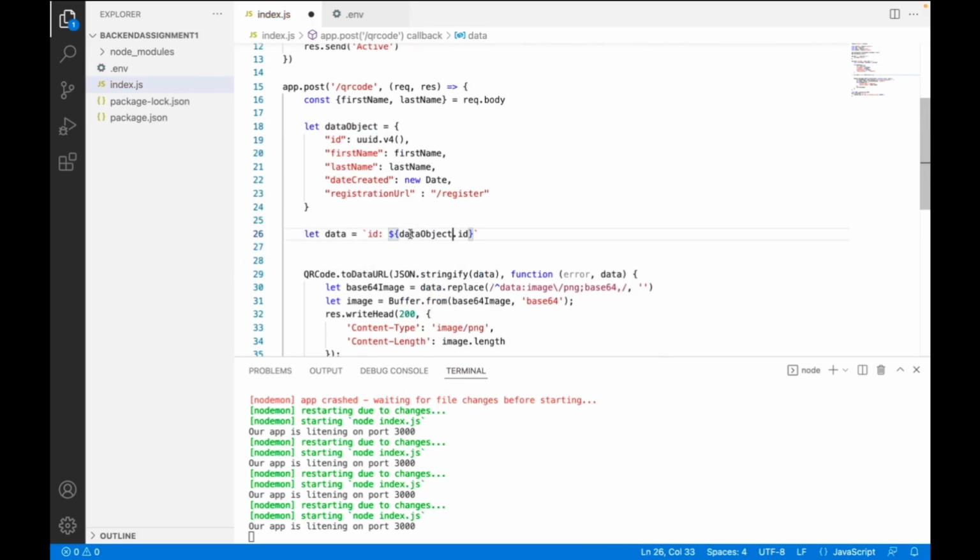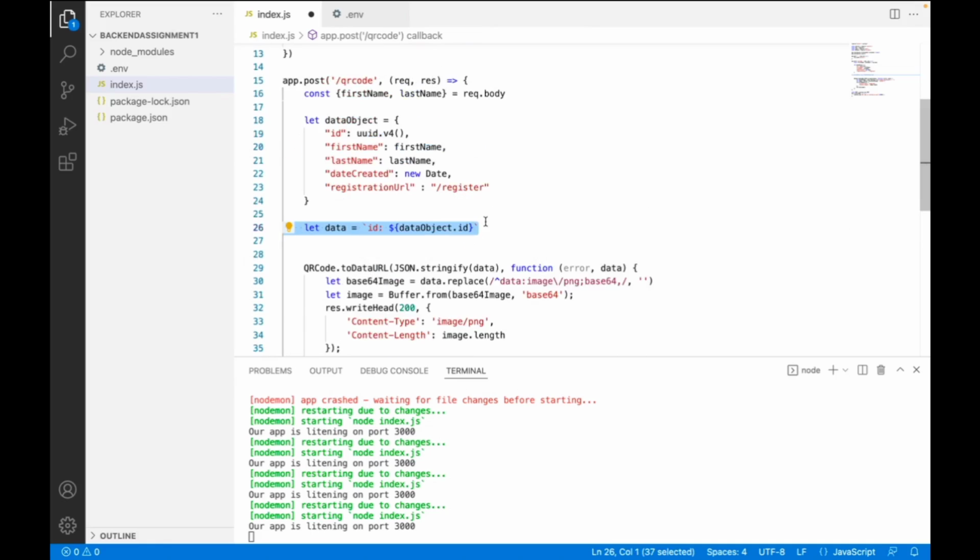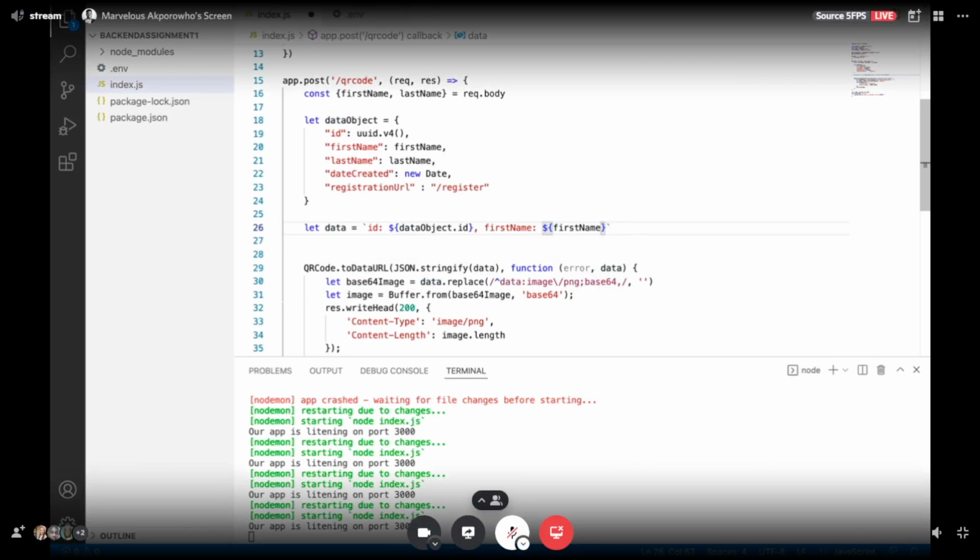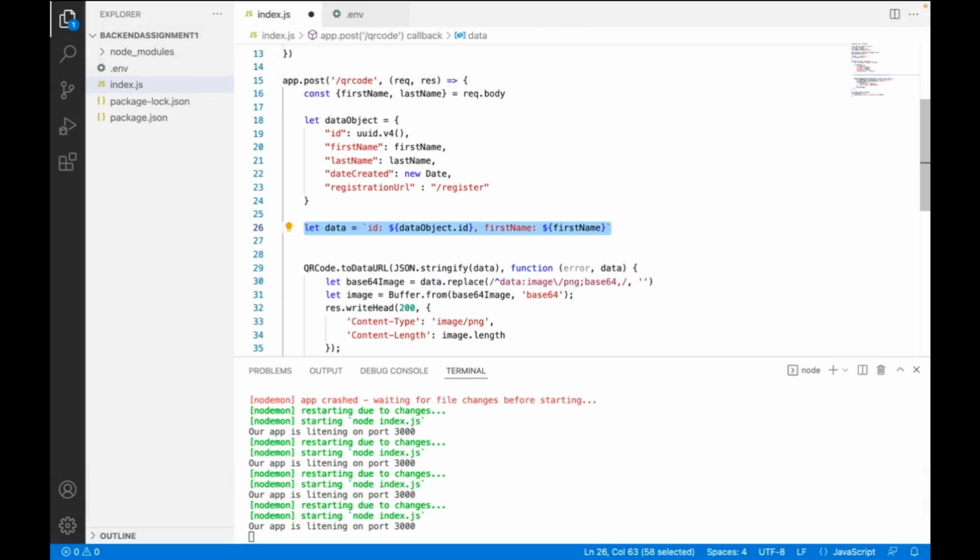You don't need to do this. I don't want you to spend your time doing this. All I want is to see the QR code. But you can do something like this. You can do first name. So this is quite straightforward. So name, and you can do the same, first name. So at the end of the day, you can pass in this data in here. I don't think this is necessary for this call.